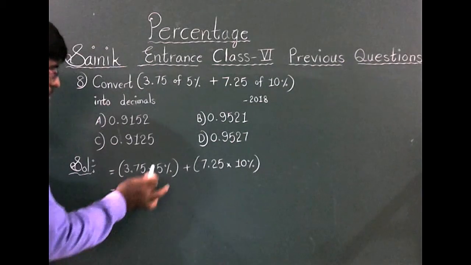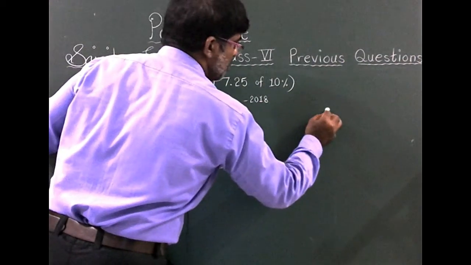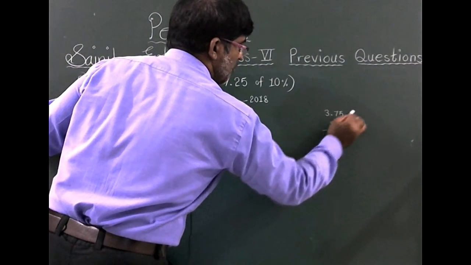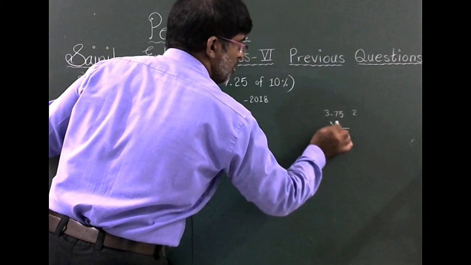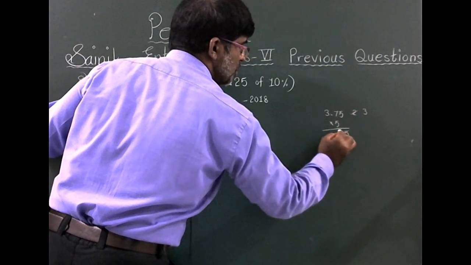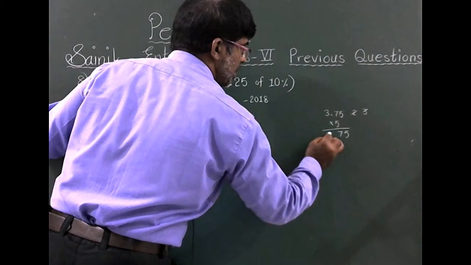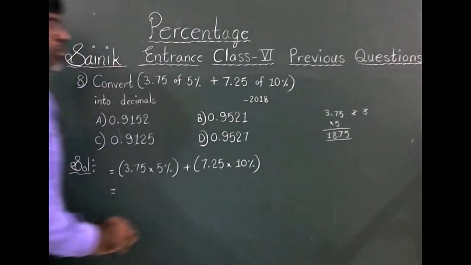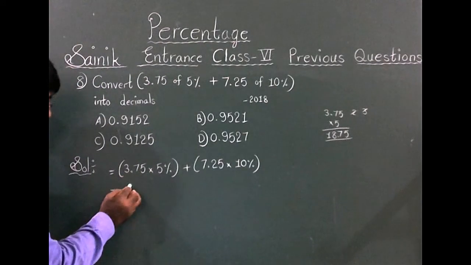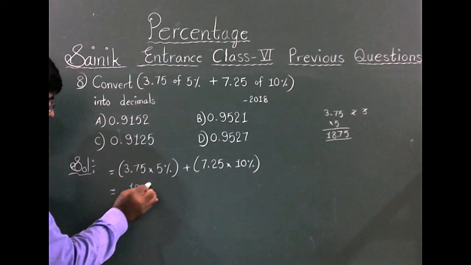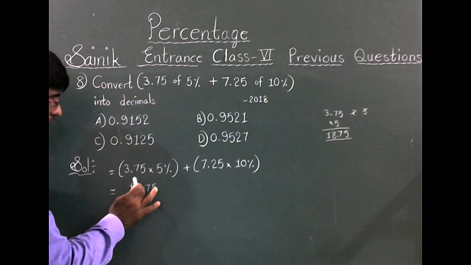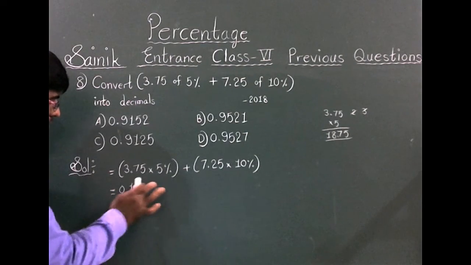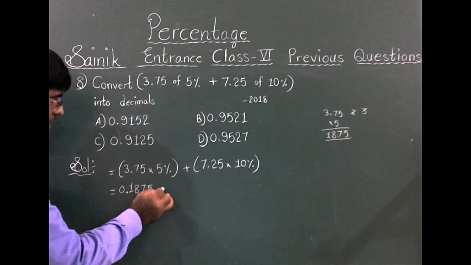Individually I multiply 3.75 into 5. 5 5s are 25. 5 7s are 35. 35 plus 2, 37. 5 3s are 15 plus 3, 18. Before 2 digits, okay, the decimal point. 18.75 by 100. 100 is nothing but, before 2 digits put the point. So 0.1875 plus